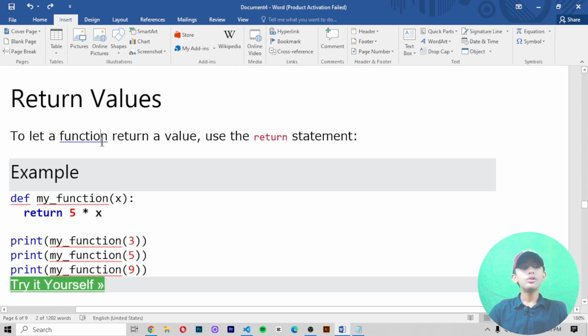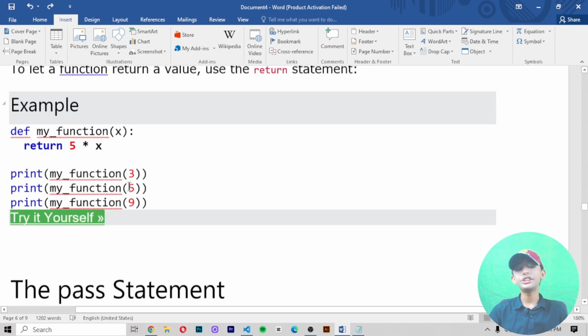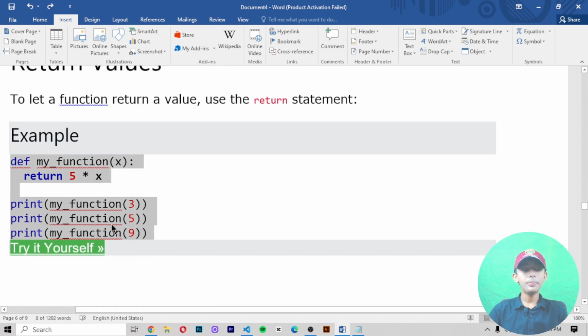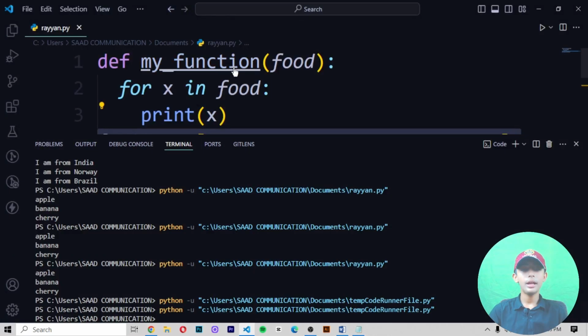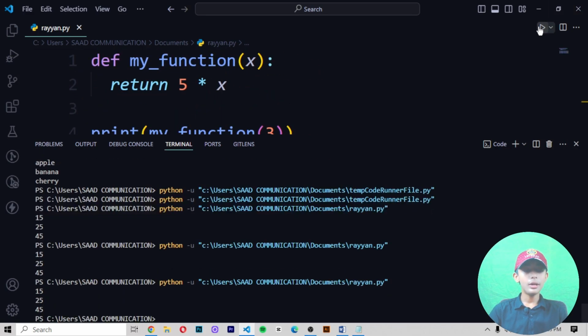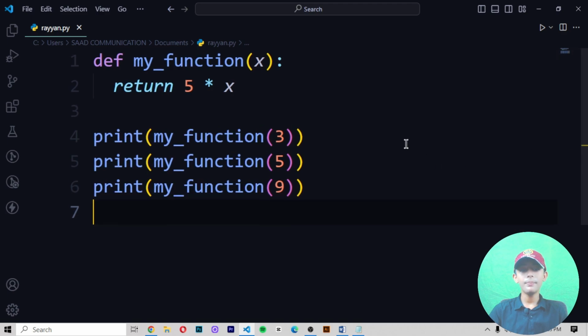Return values. To let a function return a value, use the return statement. Which statement? The return statement. When you paste this code like that, it gives me 15, 25, 45. Why?